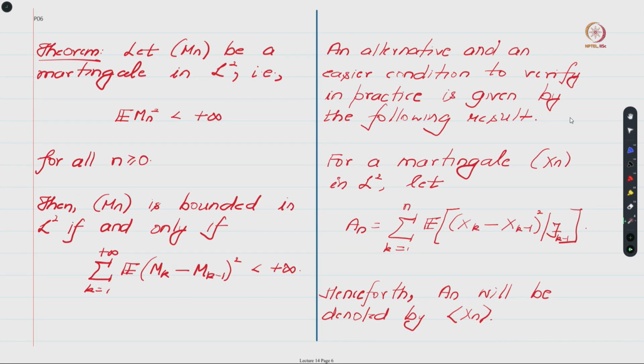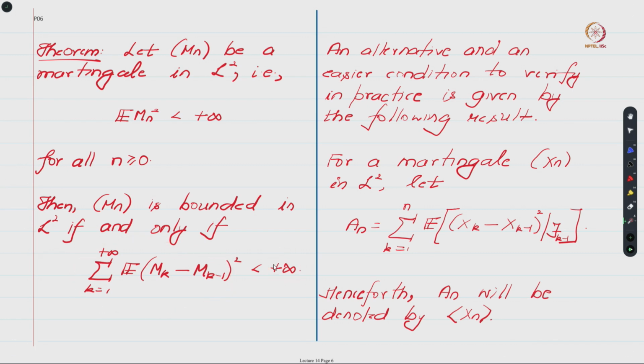So the result says that suppose Mn is a martingale in L2, which means that for every n the expected value of Mn square is less than infinity. This is what martingale in L2 means. Then the sequence Mn is bounded in L2, which means that the supremum of these expectations is less than infinity. So it is bounded in L2 if and only if this infinite sum of expectation of squares of these successive differences is less than infinity. So notice that there is an infinite sum over here.